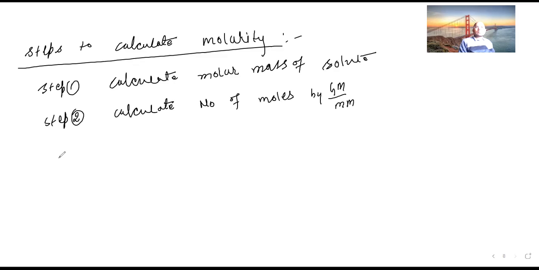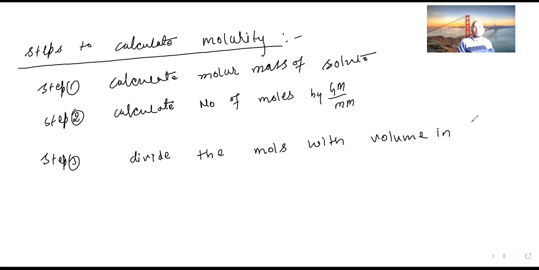Step number 3: divide the moles by the volume in liters. Now suppose the volume is given in ml.